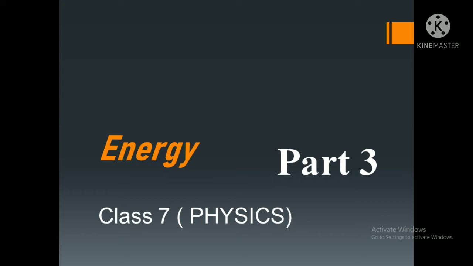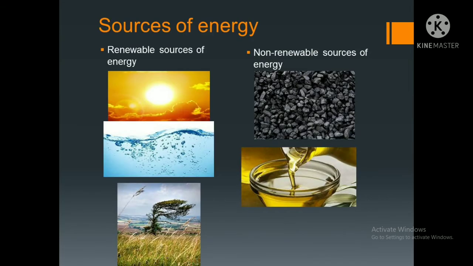So source of energy we'll talk about. We know about two types of source of energy. One is renewable source of energy and another is non-renewable source of energy. Renewable sources will never run out and they can be used again and again. They will be replaced naturally, like sun, water, wind. These are the renewable sources of energy.